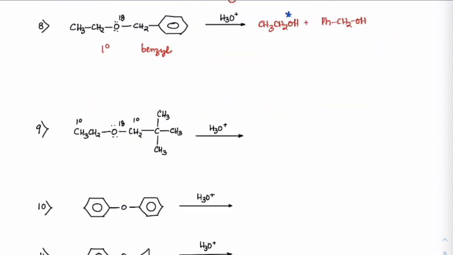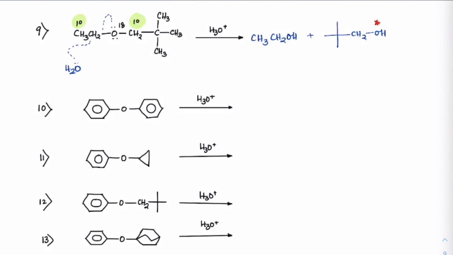Next, the ninth one, both sides are 1 degree. You can see 1 degree here and 1 degree here, got it? So it has to go by the SN2 mechanism only, which means water will attack from here. What do we get here? I'm directly writing the products now, not writing the oxonium ion anymore. So CH2OH plus tert-butyl, this is amyl alcohol. Where is the isotopic oxygen? It is here.